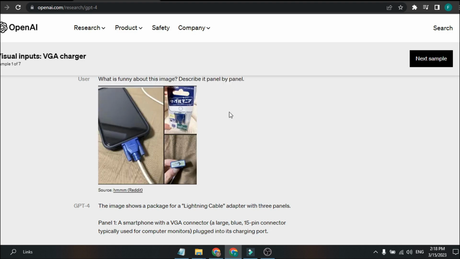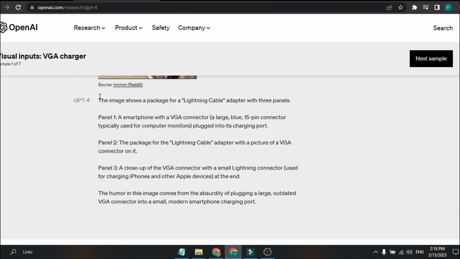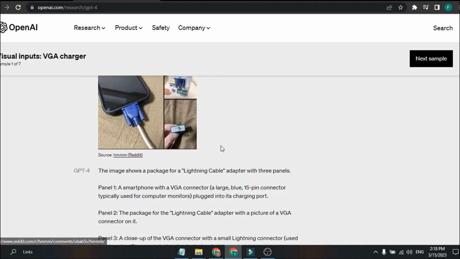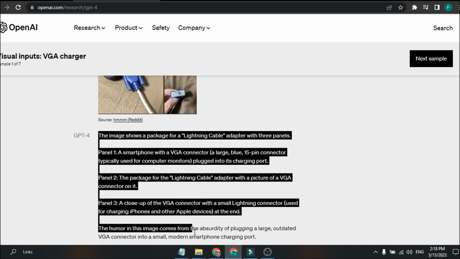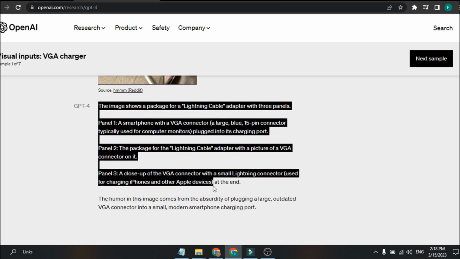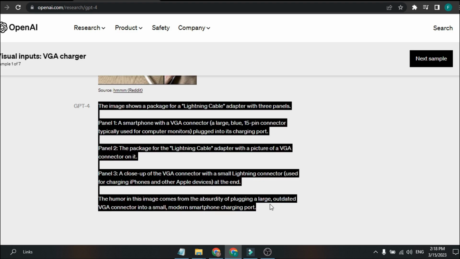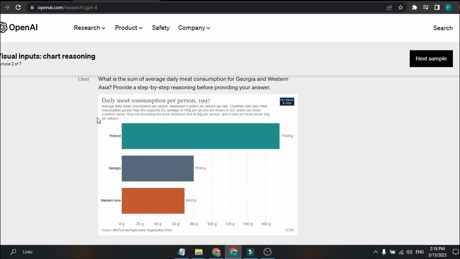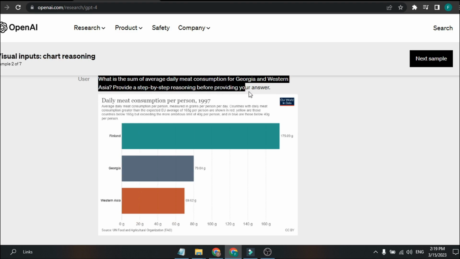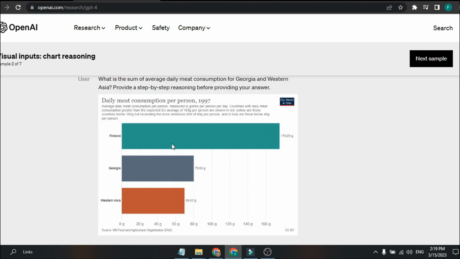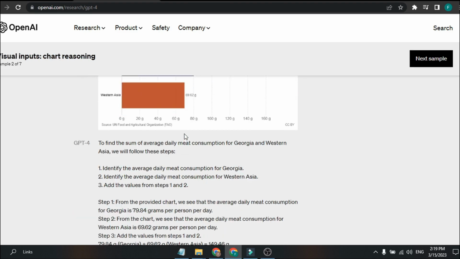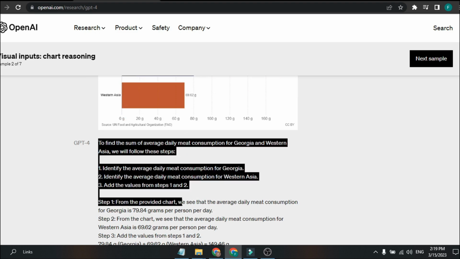If you go to the blog post, you can see a few examples. For example, they provided this image and asked, what is funny about this image? Describe it panel by panel. The model was able to understand each panel, provide a description of it, and even understand what's funny about it. The model has the ability to understand charts, so we can give it a chart and it will be able to provide answers based on that. It's really amazing, especially if you want to use it as a tutor.